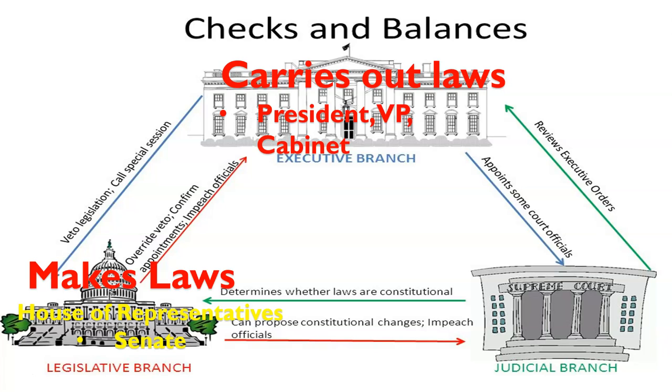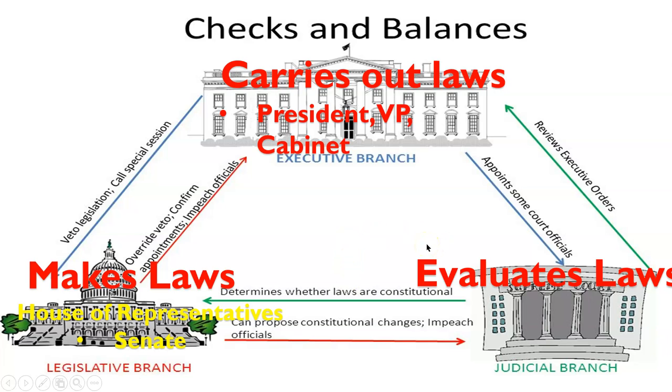Furthermore, the president was established under Article 2 and was given additional duties. He is also the commander of the military, and he can sign bills into law and appoints Supreme Court judges. The judicial branch was established under Article 3, and the primary role of the Supreme Court is to evaluate laws.